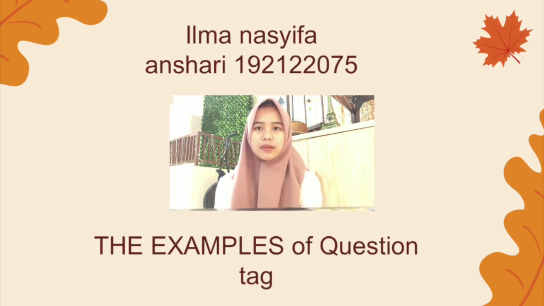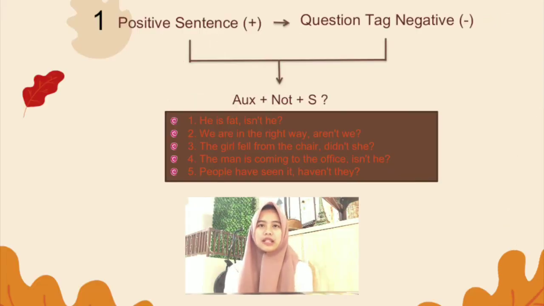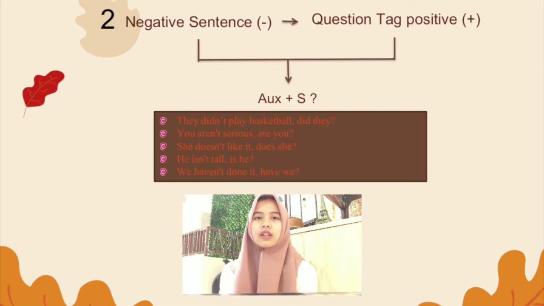and analyze them. On the positive sentence, there is he is fat as a positive sentence, and we use isn't he as a question tag, because the sentence is positive, so the question tag must be negative. On the negative sentence, there is they didn't play basketball as a negative sentence, and we use did they as a question tag, because this is the opposite of the positive sentence.